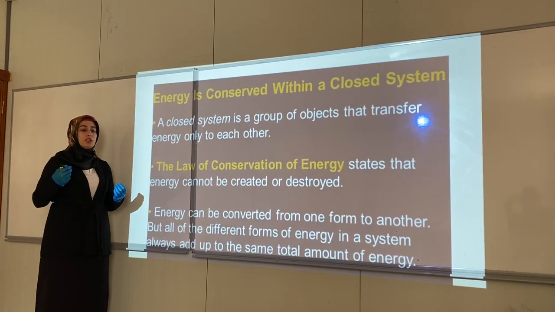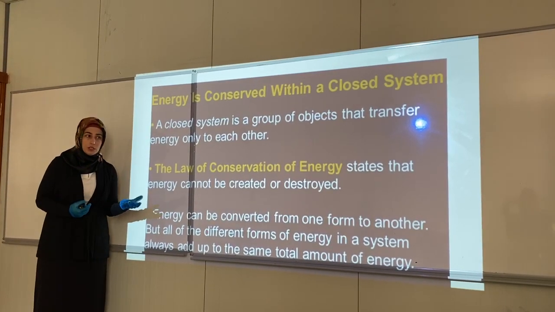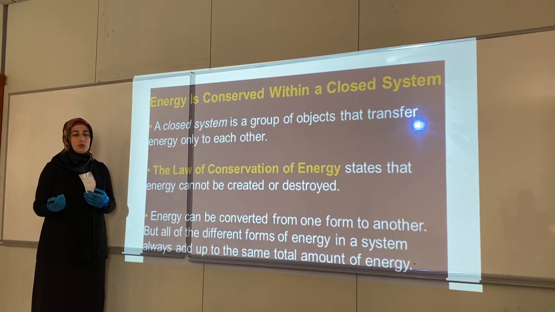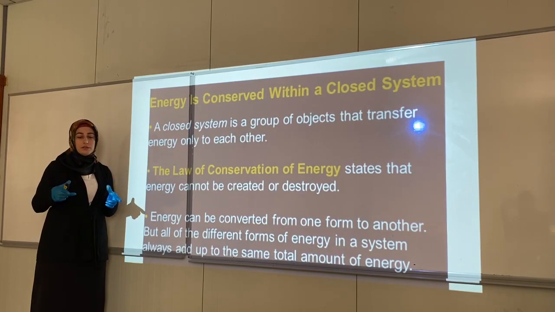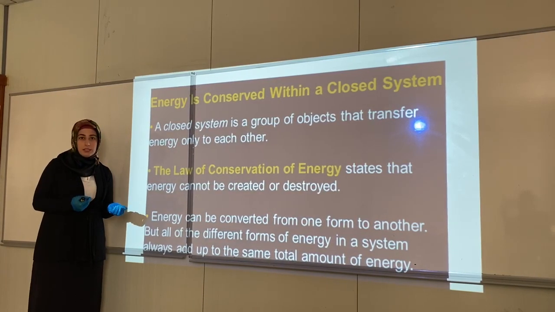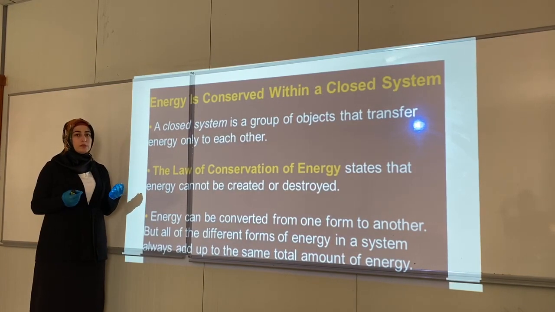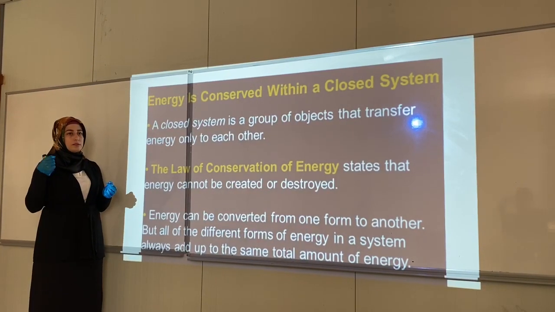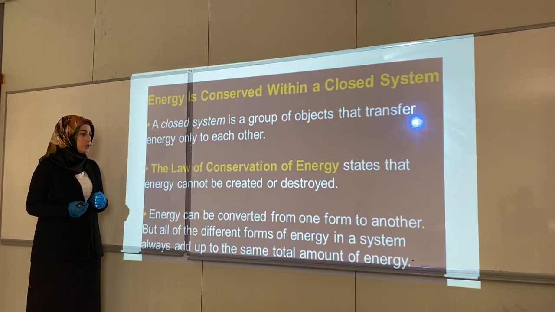For example, it's changed to chemical energy during photosynthesis. It is changed to electrical energy by this panel that changes sunlight to electrical energy, which is called the cell.